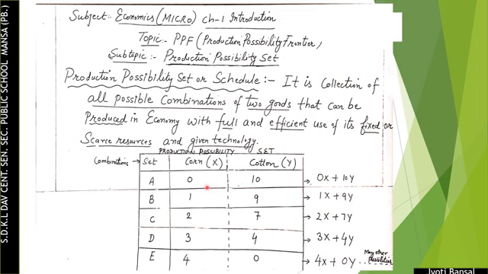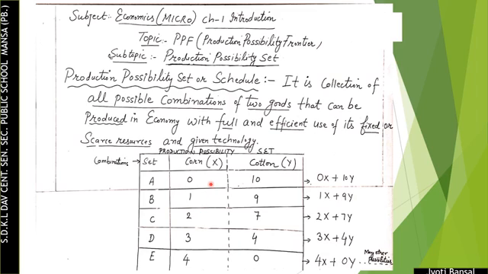So let's take an example, students. A combination shows 0 units of X commodity and 10 units of Y commodity. It means if all the resources are used for the production of Y, then the production of corn will be 0. Then the combination is 0X plus 10Y. The next possible combination can be B combination.